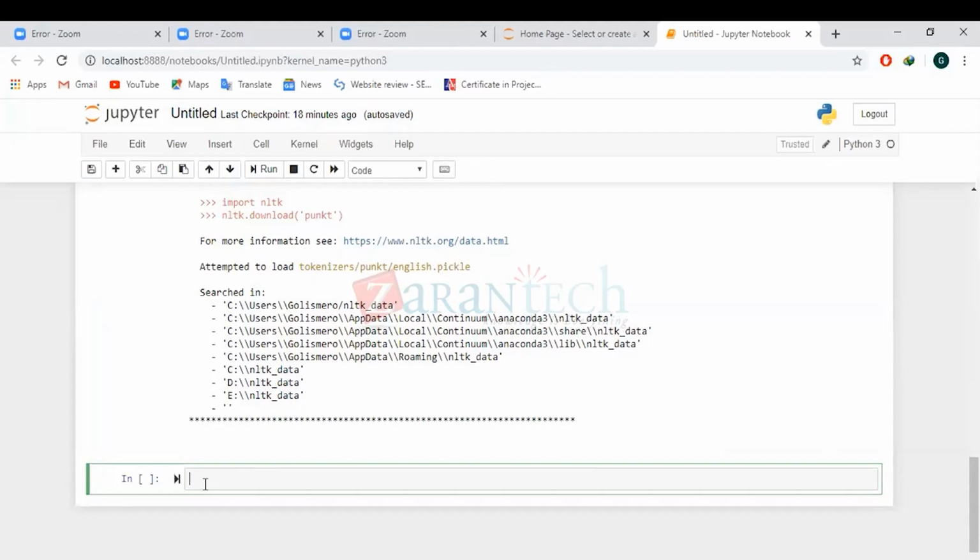NLTK dot download, open a bracket, within the quotes, punkt.